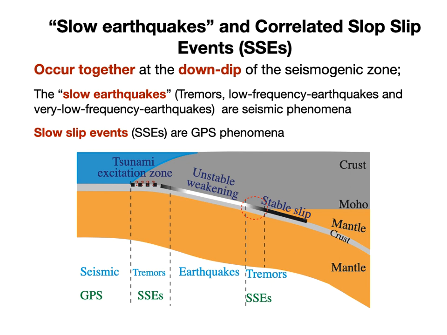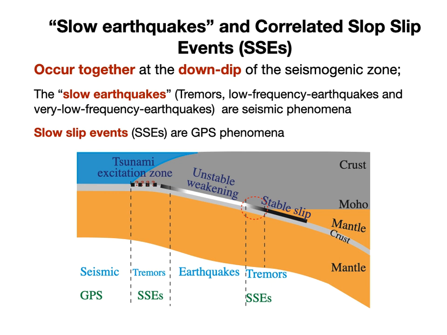Slow earthquakes and slow slip events are two different phenomena, but they all occur together at the down dip of the seismogenic zones. The slow earthquake family, which includes tremors, low-frequency earthquakes, aka LFEs, and very low-frequency earthquakes, VLFEs, are seismic phenomena. They last about minutes to hours, and they generate seismic waves, so they can be recorded by seismic stations. Compared to them, the SSEs are much slower.